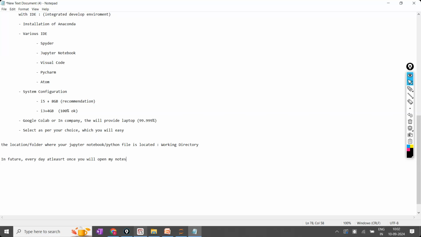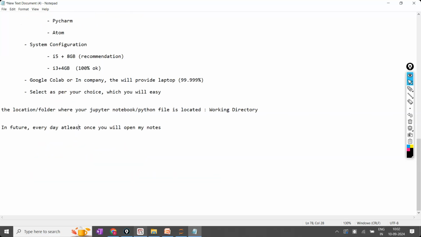The notes were prepared in that way. This is based on my experience. I'm not saying I got this directly. Based on my experience of seeing multiple batches, training the students, and what they have faced in reality and what they asked me, everything was added. So that is the reason I'm giving you lifetime access.